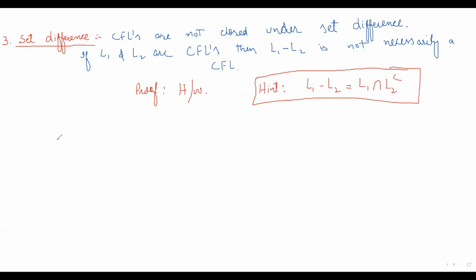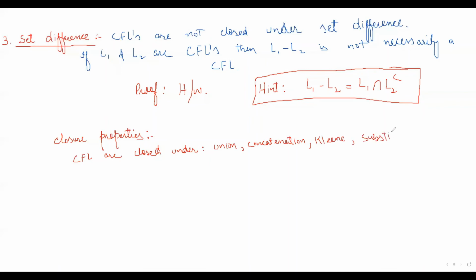We said that context-free languages are closed under union, concatenation, Kleene closure, substitution, string homomorphism and its inverse, and reverse. Okay, so this is one thing that we have discussed.